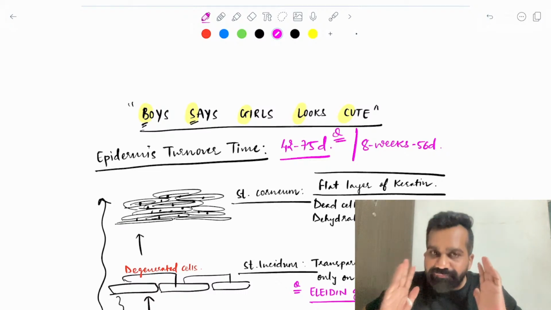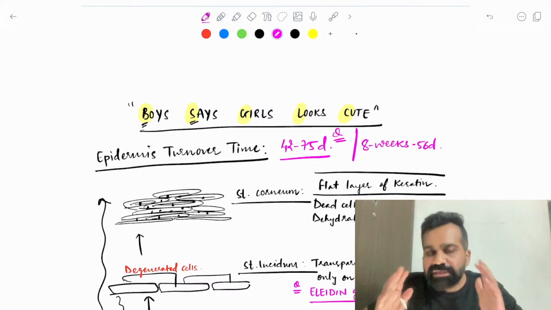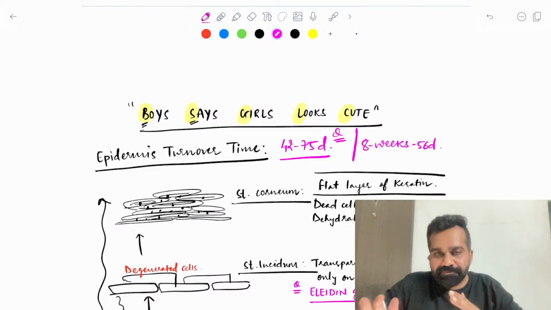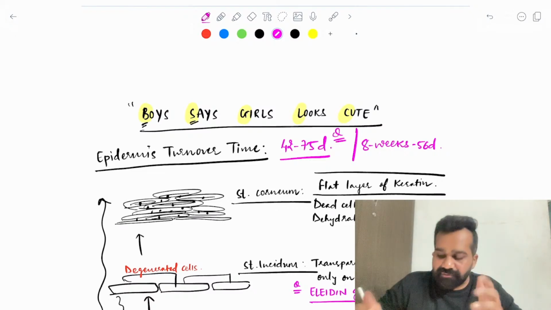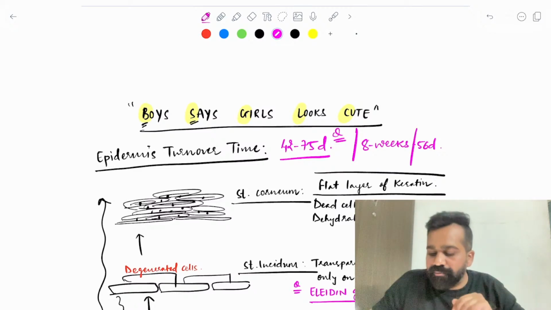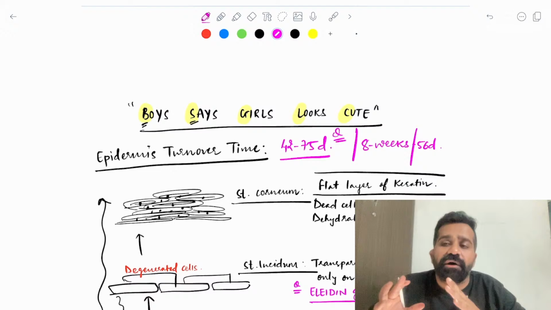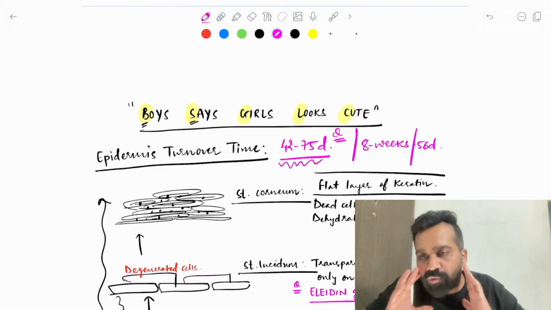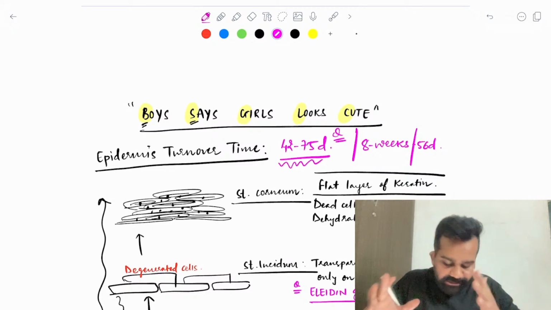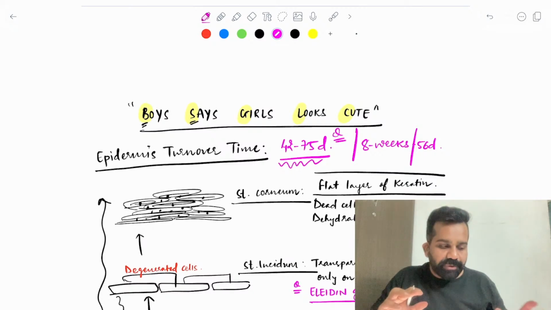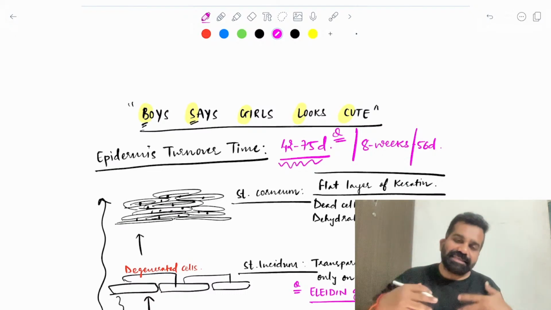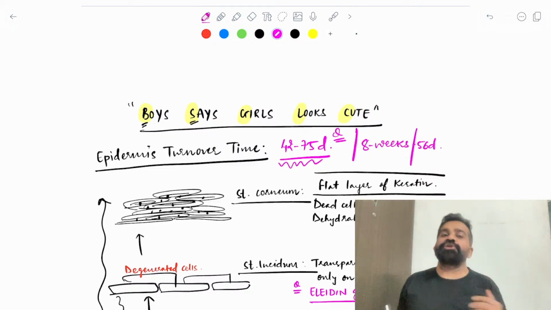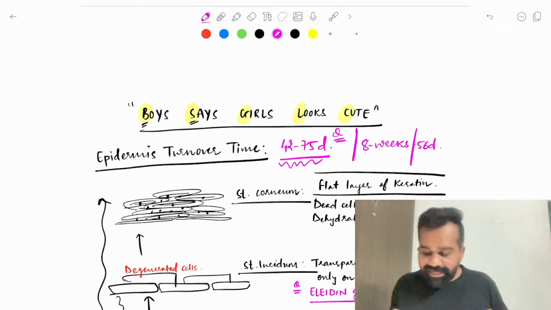Okay, so if you want to answer, the average is 56 days or 8 weeks, this is a commonly given option. So these are the different variants of the answers you will find in the standard textbook itself, but I will say the most right answer is the range, because it will vary from person to person. In your epidermis the cells can reach in 40 days, in my skin it can take 60 days. It depends on the person, but the average time is 42 to 75 days.